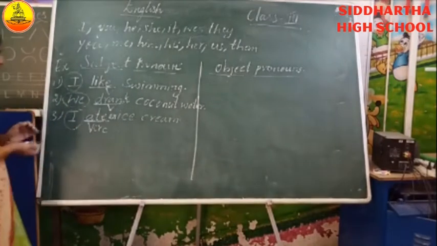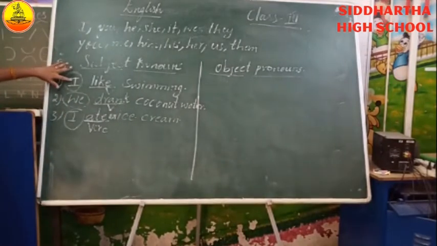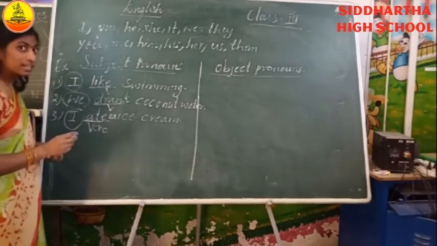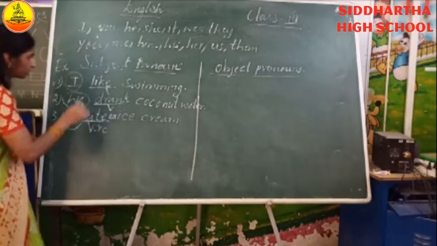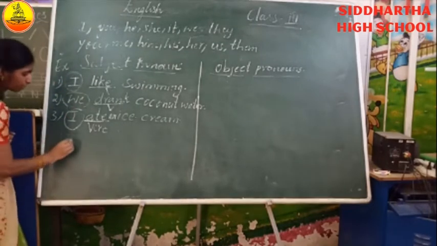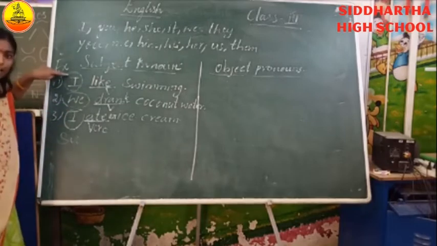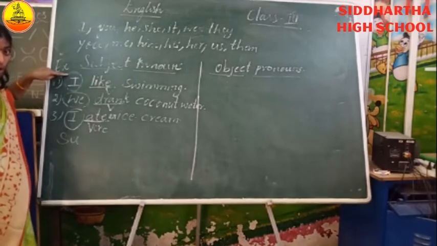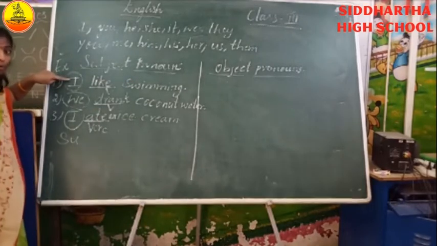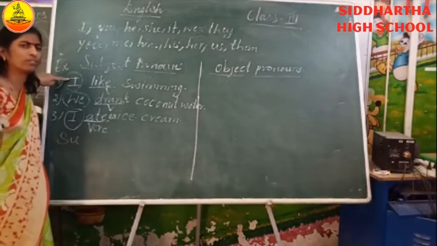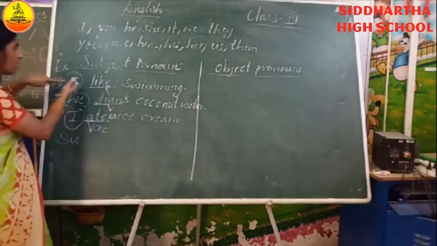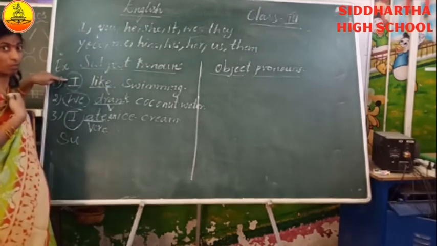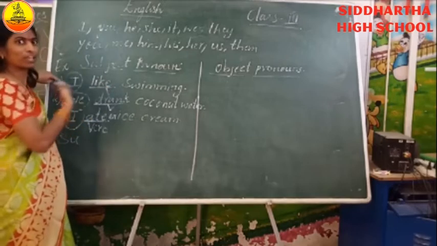So, the pronouns I, we, I are called subject pronouns. Here, these are called subject pronouns. Subject pronouns tell us who or what the sentence is about. Who is doing the action here? Doer of the action. Subject is nothing but the doer of the action. Who is doing the action here? I. What is this sentence about? I like swimming. It is telling something about me.